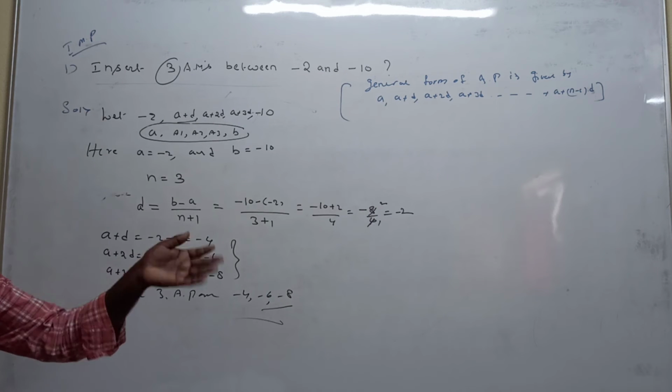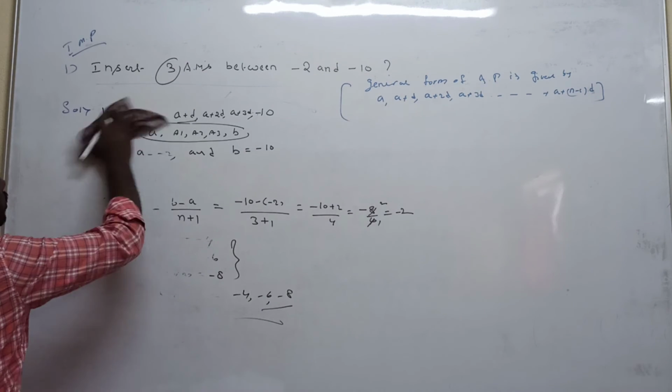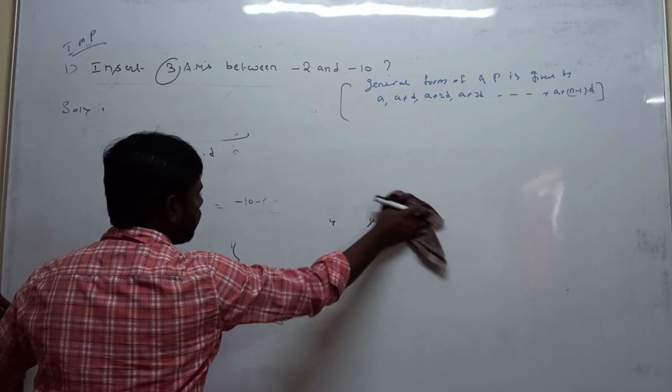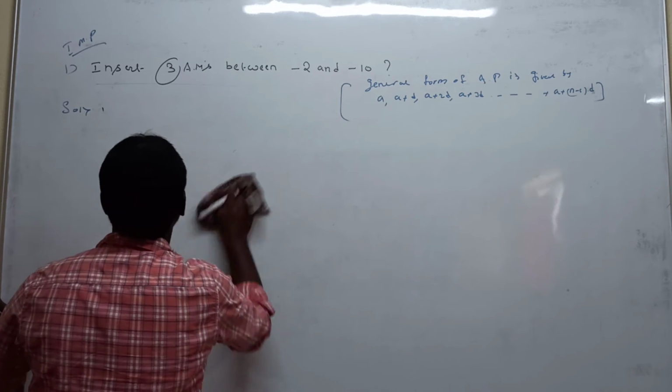We can use the earlier solution or else we can use this solution. Anyone you can do, they will give full marks. Here, understand how to insert the 3 arithmetic means between -2 and -10. Next question, very easy. Don't be confused. I am explaining two solutions; you can follow whichever method you like.